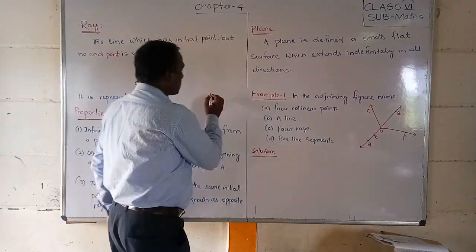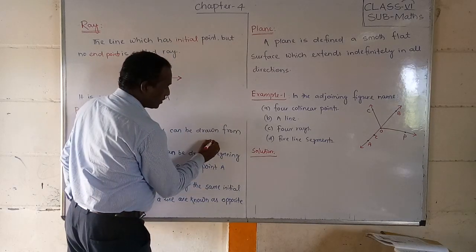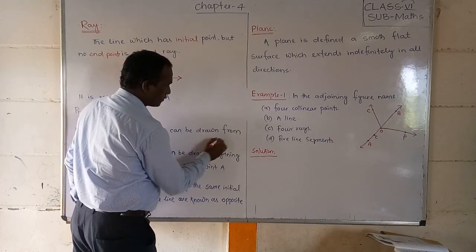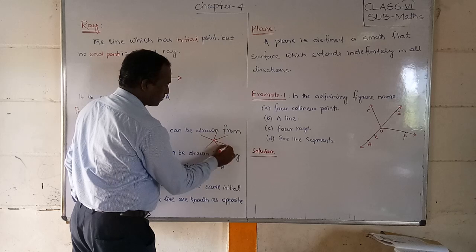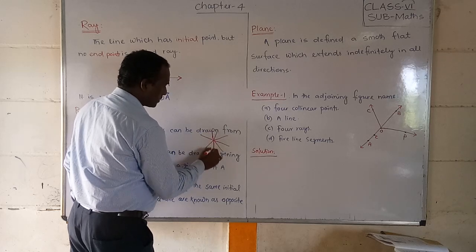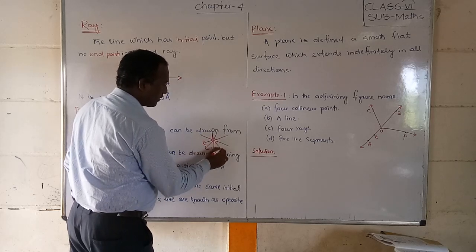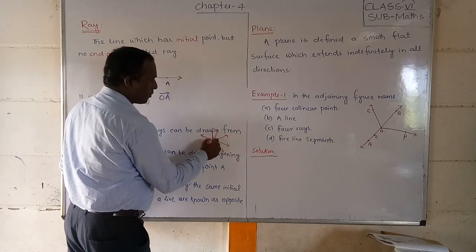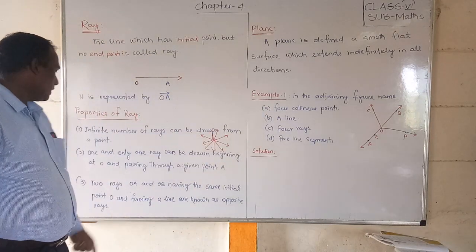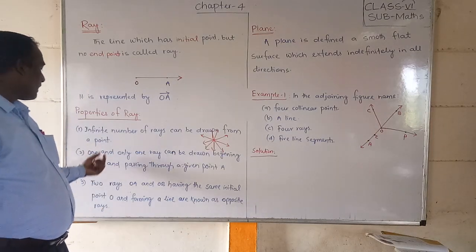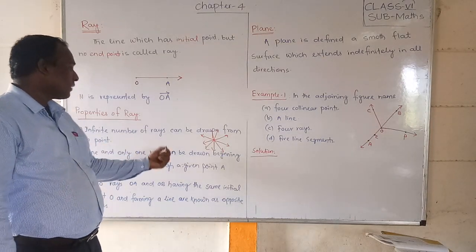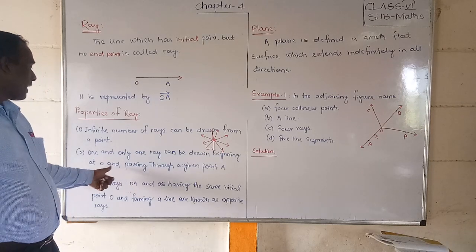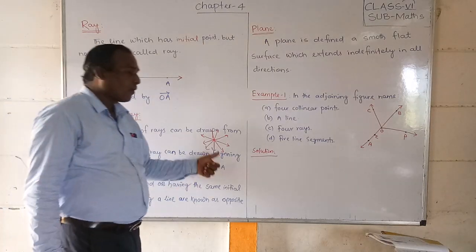So you can draw like this on point O. You can draw like this. These are rays having one common point, and from the common point they are moving. Second property: one and only one ray can be drawn beginning at O and passing through a given point.